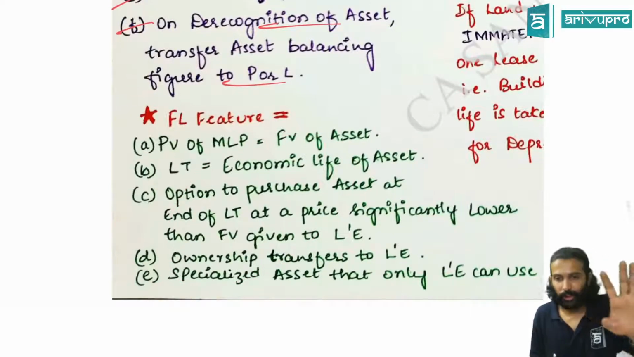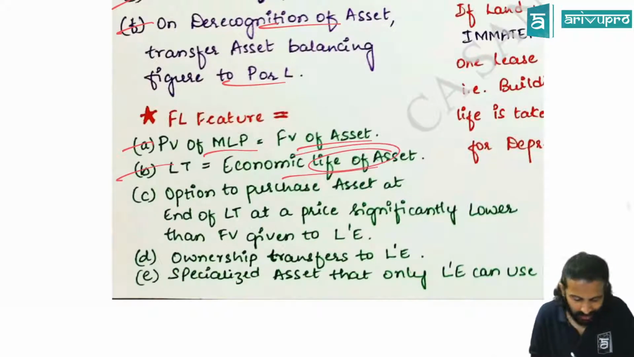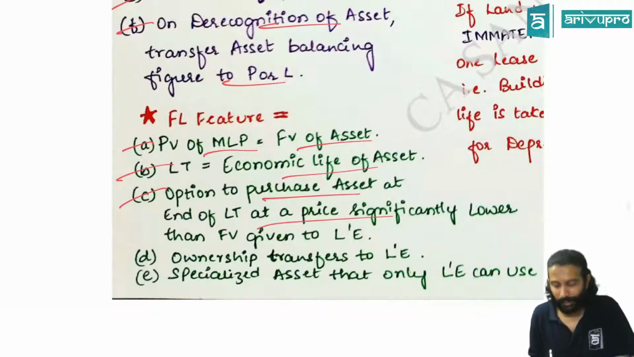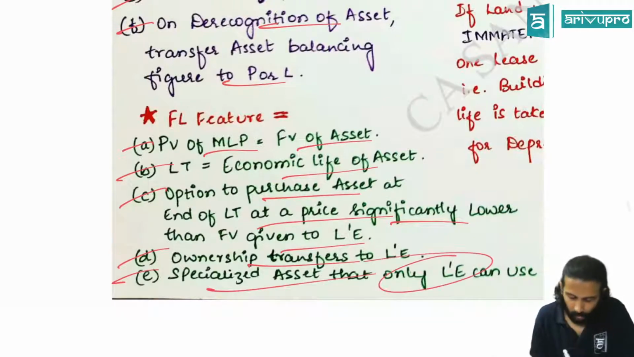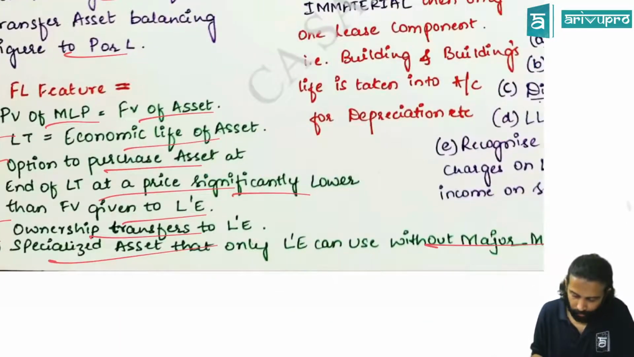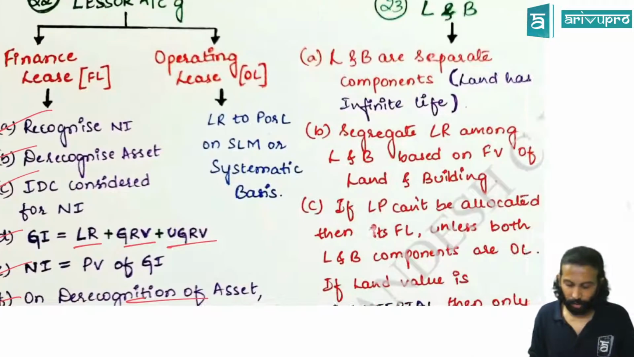5 characteristics. 1. Present value of lease payment equates fair value of the asset. Lease term approximates life of the asset. Correct? Third option, we have an option to purchase the asset at a price lower than the market price. And fourth one, automatically ownership is transferred to lessee without paying any price. Or asset is of specialized nature that only lessee can use without making any major modification. Fine, no. These are the 5 characteristics. Check for the indicators and accordingly conclude.